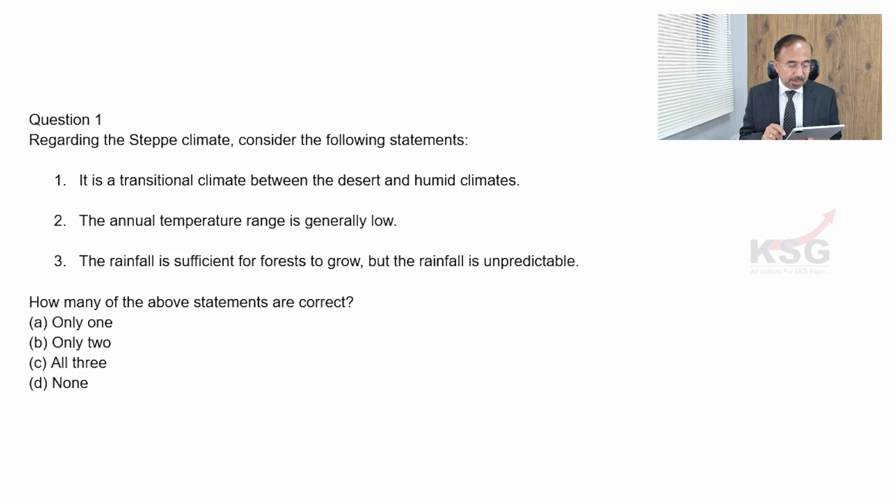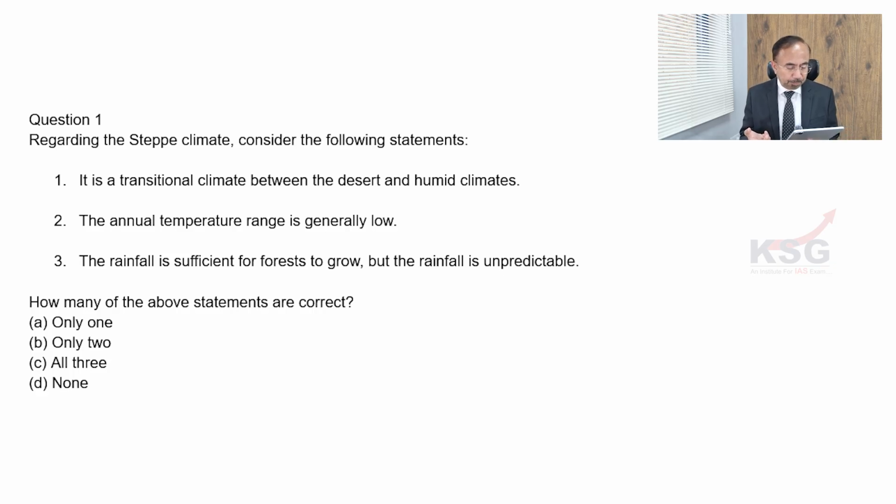I suppose in this case, statement one is correct. The transitional climate between the desert and the humid region, and it is found in the fringe of the desert. Quite often we call it a transition zone between the desert and the humid region that we have got.